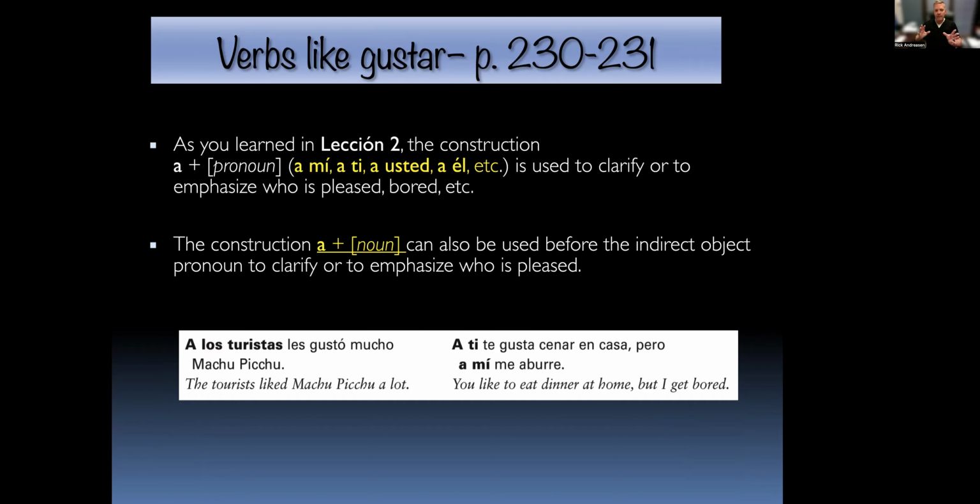And remember that when you have a los turistas, we often will clarify, right, with those, a los turistas equals les. When it's te and me, you don't need to do that because there's nobody else that could be talked about. So you could just say te gusta cenar en casa, pero me aburre, and that's completely fine. When they do that, we're usually emphasizing, hey, you may like to eat at home, but it bores me. You're emphasizing the you part and the me part, that contrast between the two things. So that's used to emphasize there in those parts.